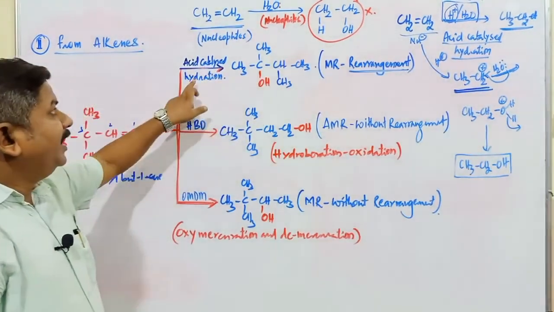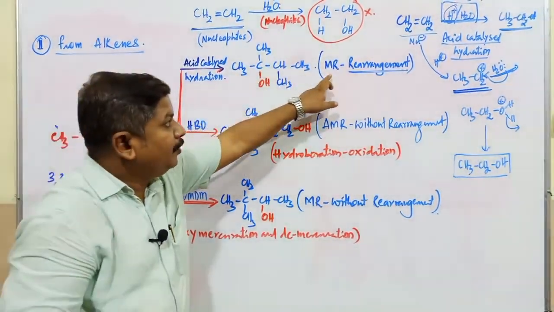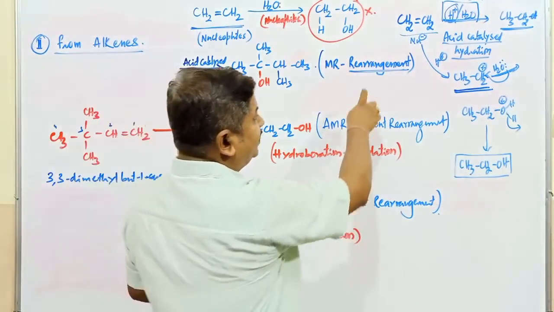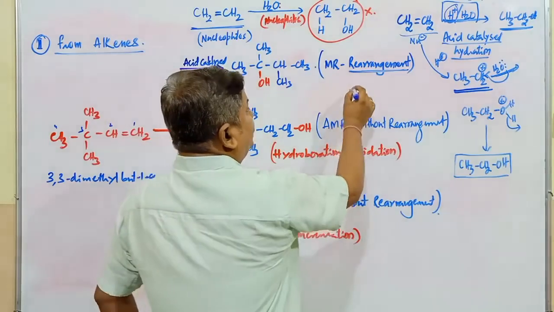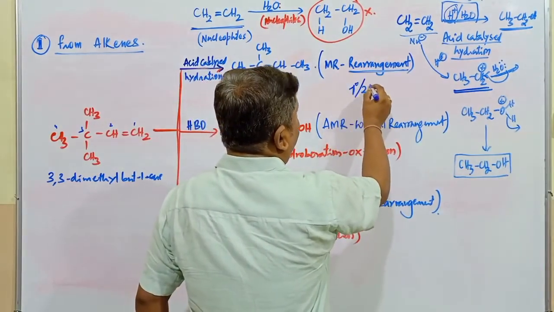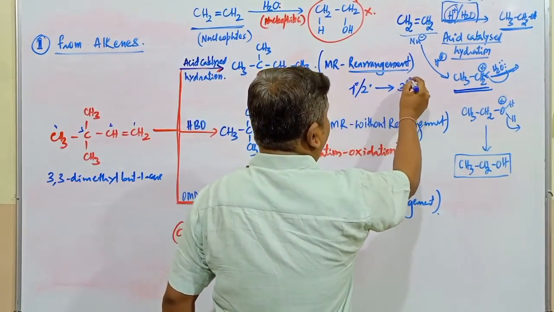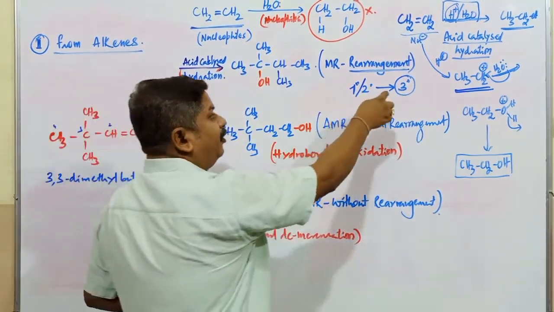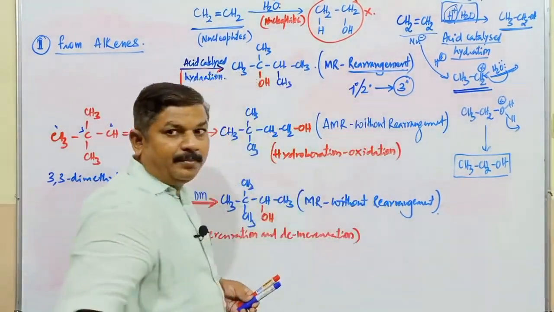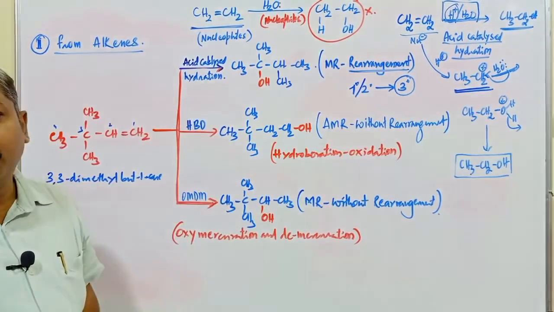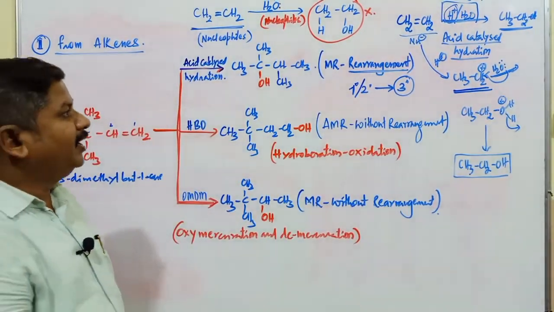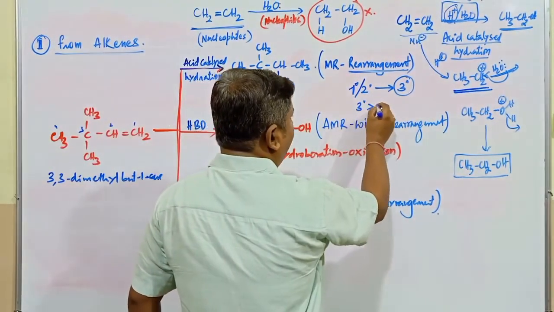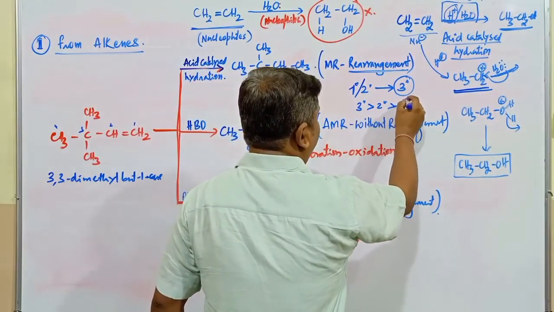So this is the simple mechanism of the first reaction, conversion of alkene into the respective alcohol according to Markovnikov's rule, with rearrangement. What is the meaning of rearrangement? Conversion of a primary or secondary carbocation into a tertiary carbocation. Since tertiary carbocations are more stable than secondary, and secondary more stable than primary carbocations, such rearrangement commonly takes place here.